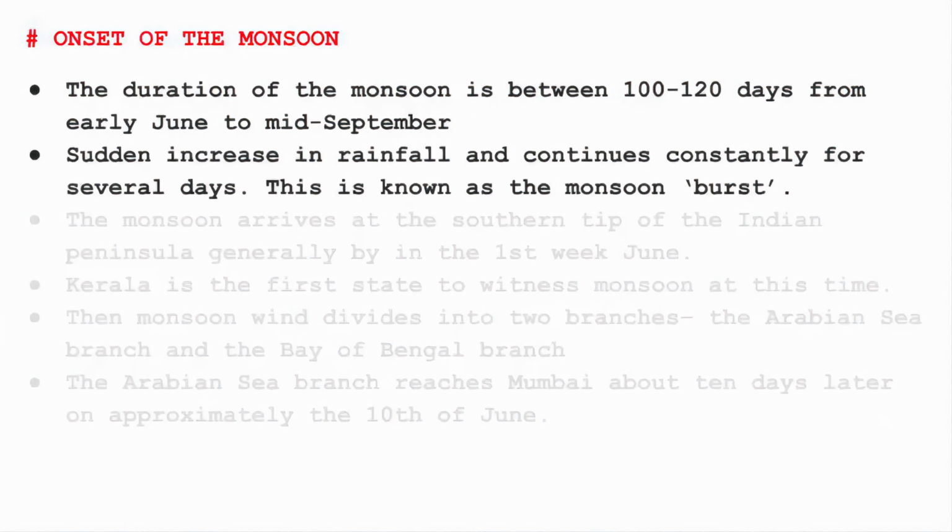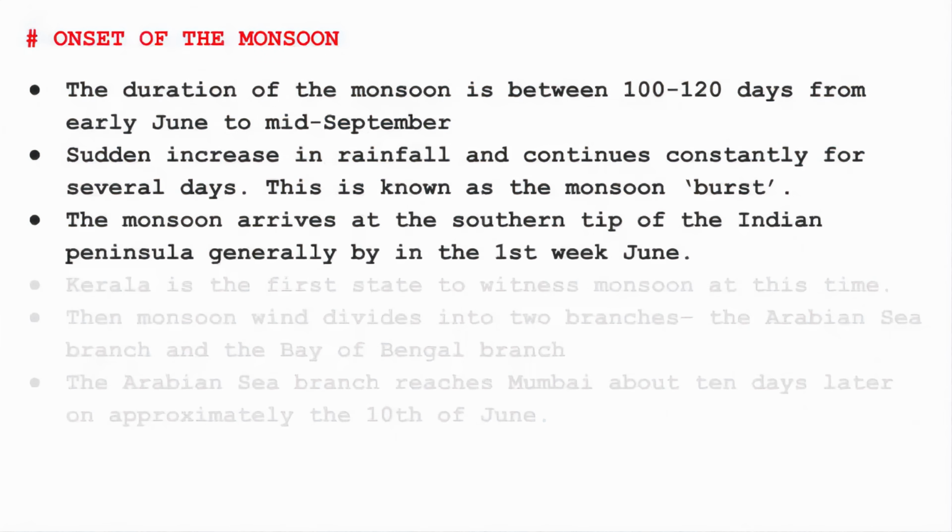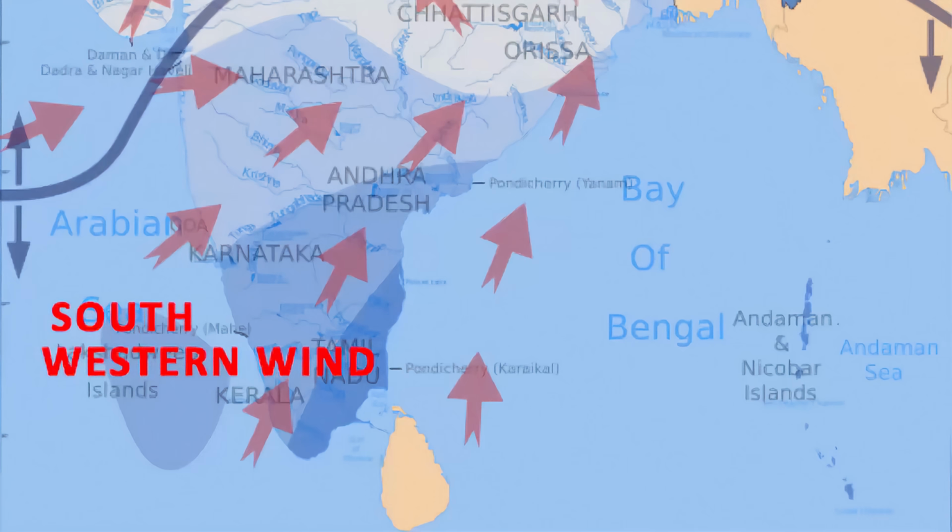We all know when monsoon comes, it starts with a drizzle. And then there is a sudden increase in rainfall. And it continues constantly for several days. So this change from drizzle to sudden increase in the rainfall is called monsoon burst. So the monsoon in our country is generally due to the southwestern wind.